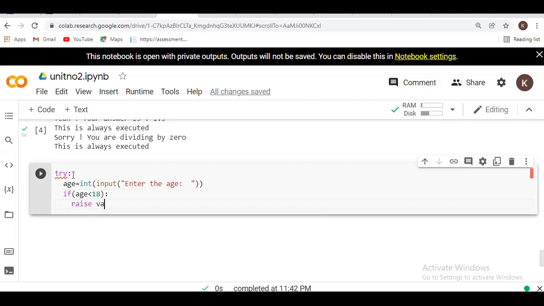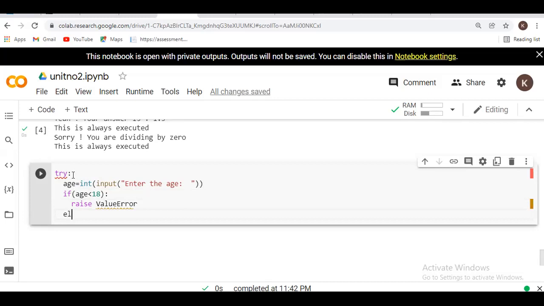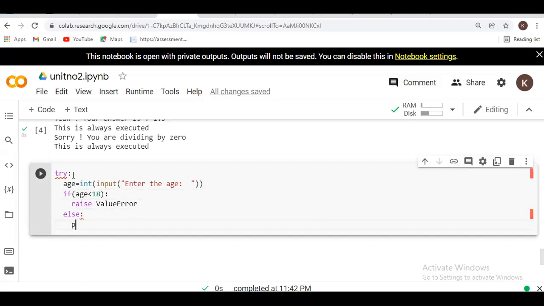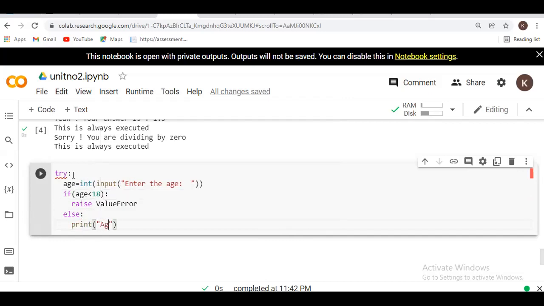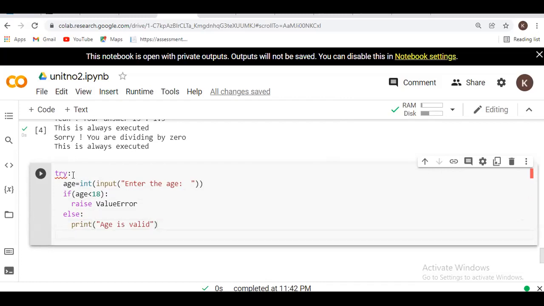raise ValueError. The ValueError is also one type of built-in exception. Else, print age is valid.